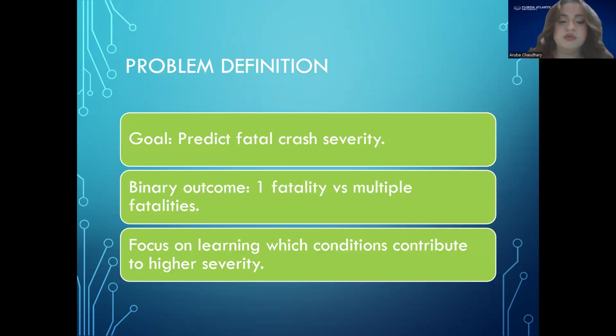The main question I wanted to answer was, given the conditions of a fatal crash, can we predict whether it is likely to be a single fatality crash or a multiple fatality crash? So I turned this into a binary classification problem. 0 equals one fatality, 1 equals two or more fatalities. The goal is not to predict accidents themselves, since FARS only contains fatal crashes, but instead to classify the severity of those fatal crashes.